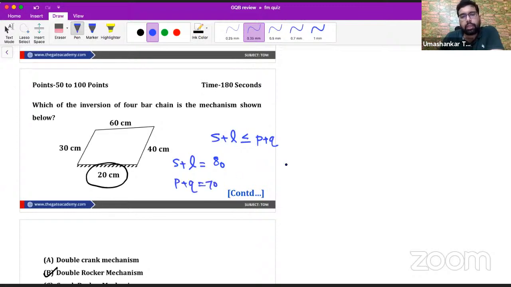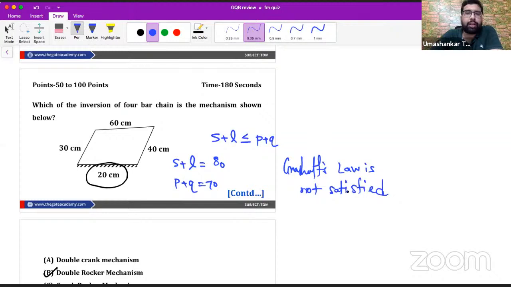So as you see here, Grashof law is not satisfied. Normally students directly go to see which link is fixed to check how many cranks we get. But when Grashof law is not satisfied, whichever link you fix, you are not going to get any crank in your mechanism.